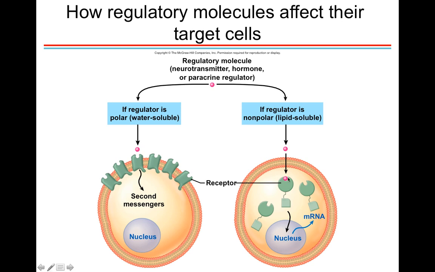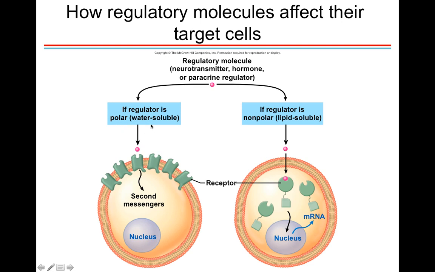And what we're seeing here is that there's a receptor in the cytoplasm, it travels to the nucleus, and then the nucleus will activate the transcription of genes that are being signaled to be turned on, and of course those genes will be translated to create proteins. So the critical thing to know is that for nonpolar regulators, the receptor is going to be inside the cell.